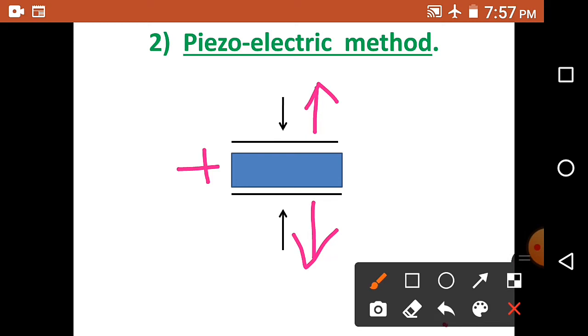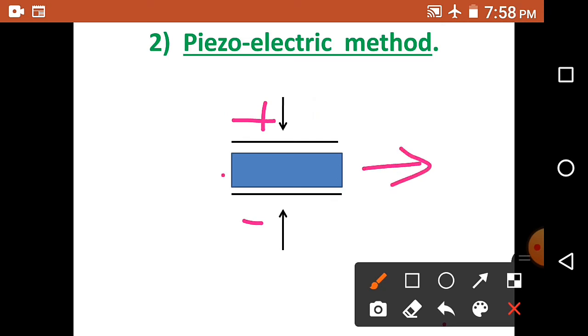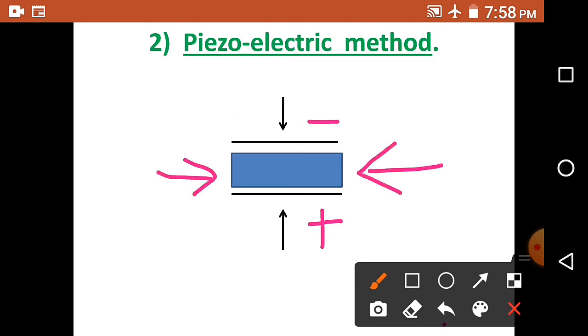For example, if a positive charge is developed on the top plate and a negative charge on the bottom plate, the quartz crystal will experience a tension like this, and if the polarity is reversed with a negative polarity on the top plate and the positive polarity on the bottom plate, then the pressure experienced by the quartz crystal also reverses.